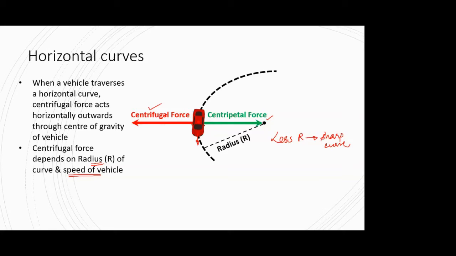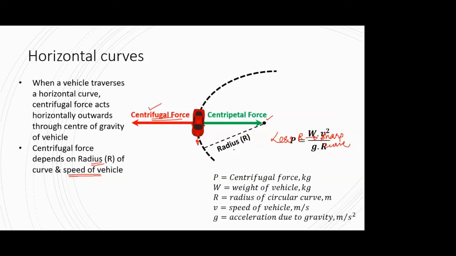If any one of you has passed through that section, the speed limit sign on that curve is 80, but even at 80 you experience some kind of force. So what I'm trying to say is that the centrifugal force depends on two factors: radius and speed of the vehicle.